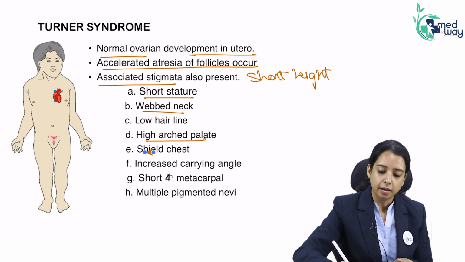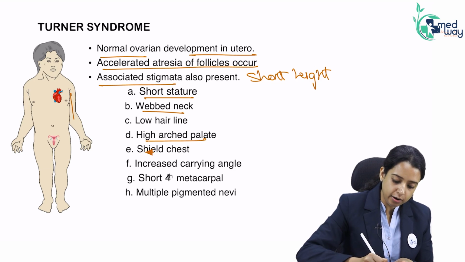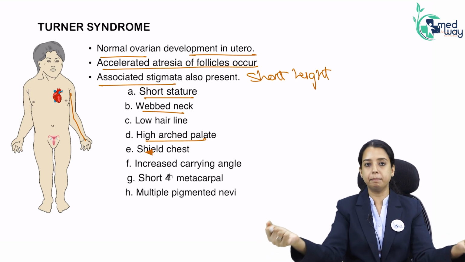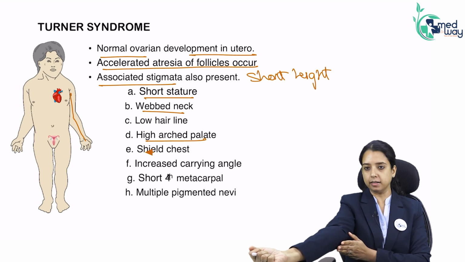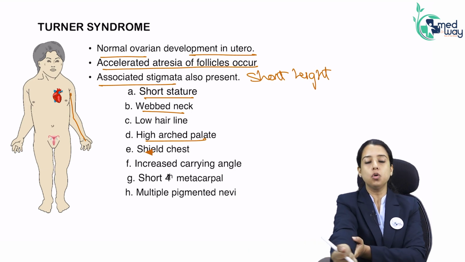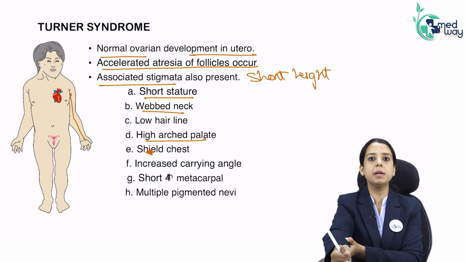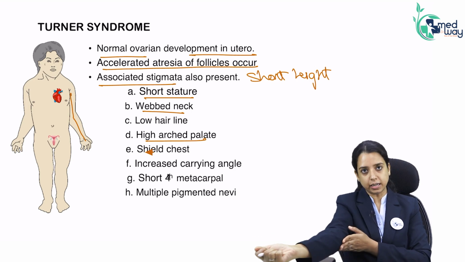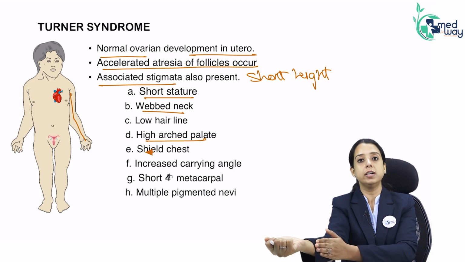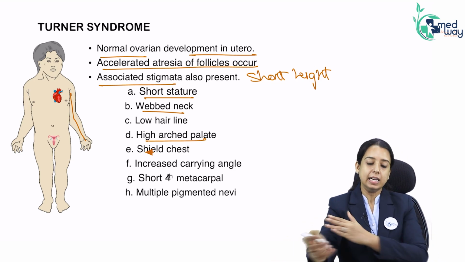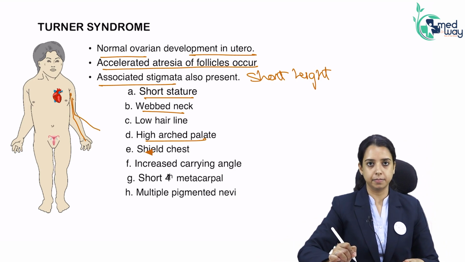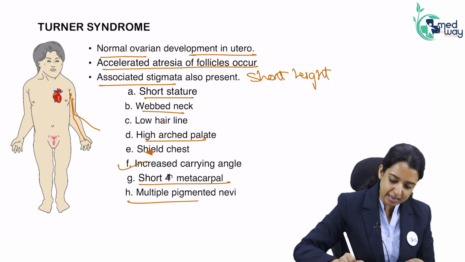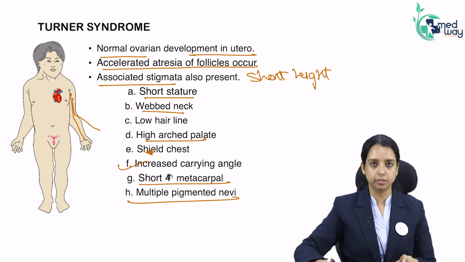It is the angle between your arm and your forearm. Why do we call it carrying angle? Because God gave us this angle so that when you are carrying something like a bucket in your hand, if it is not at that angle, your bucket will keep on striking your body. You will never be able to walk. That is why this angle was given to us, so that you can carry something and walk. That is why we call it carrying angle. Now this is exaggerated, meaning it is deviated more towards the lateral side. So this is increased carrying angle. Short fourth metacarpal and multiple nevi. These are the features of Turner syndrome.